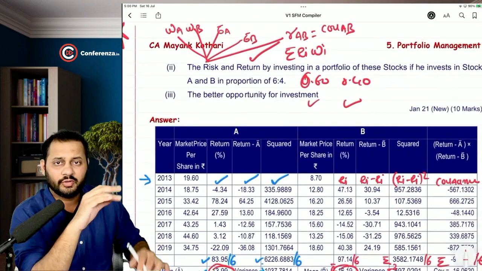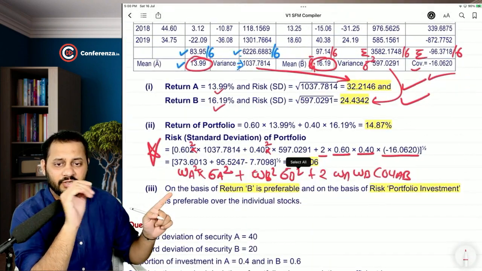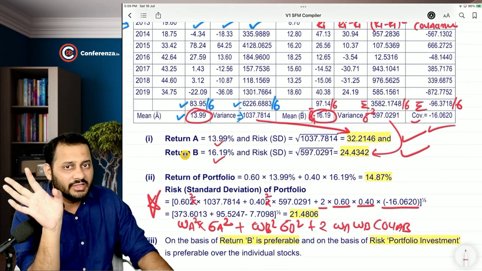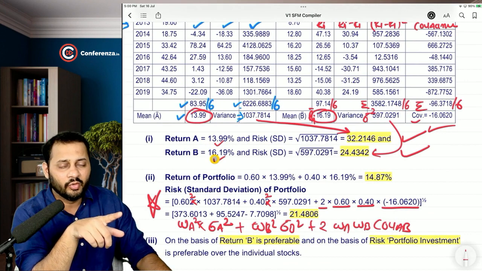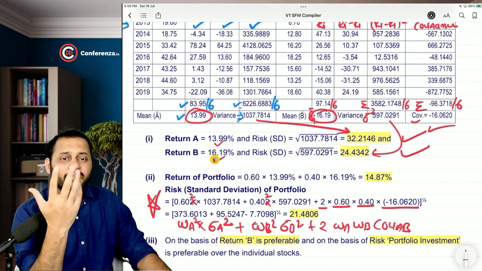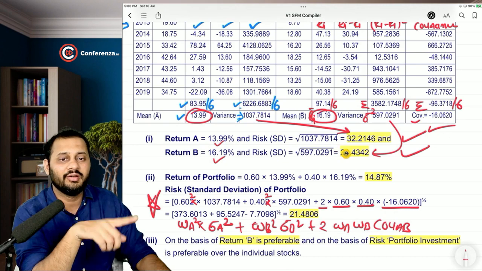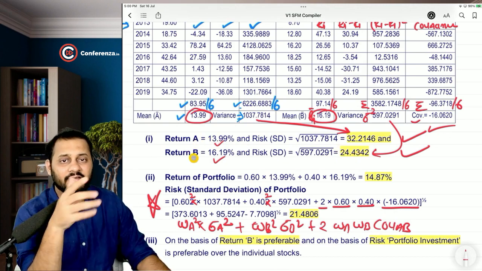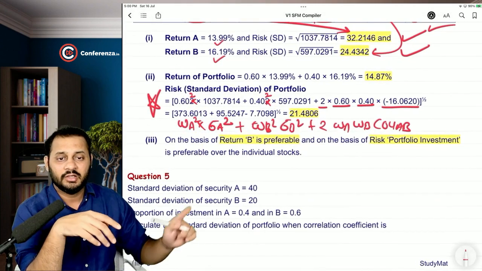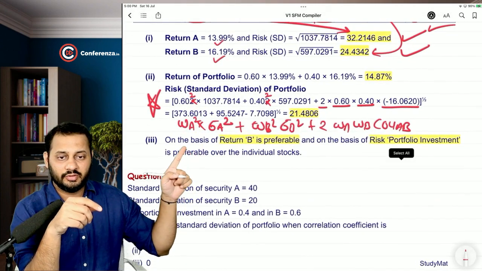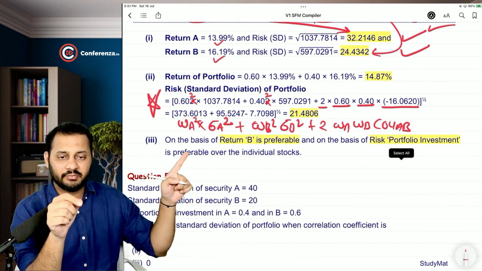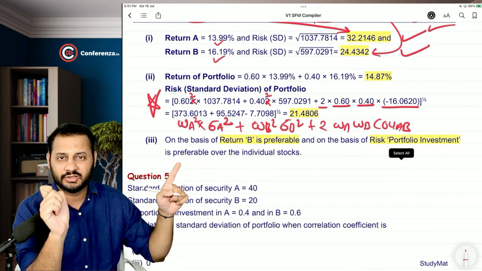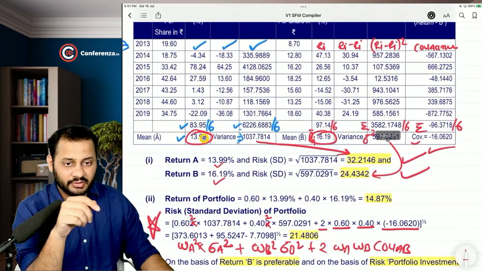Now, the better opportunity for investment. On the basis of return, B is preferable. Why is B preferable? See, if you go with the returns, you can see we are getting more return in B. But if you go on the basis of risk, B is also preferable because the risk is lower in that. So lower risk and higher return is preferred by any investor. On the basis of risk of the portfolio, portfolio investment is preferable over the individual stock. Yeah, that is actually a good idea.